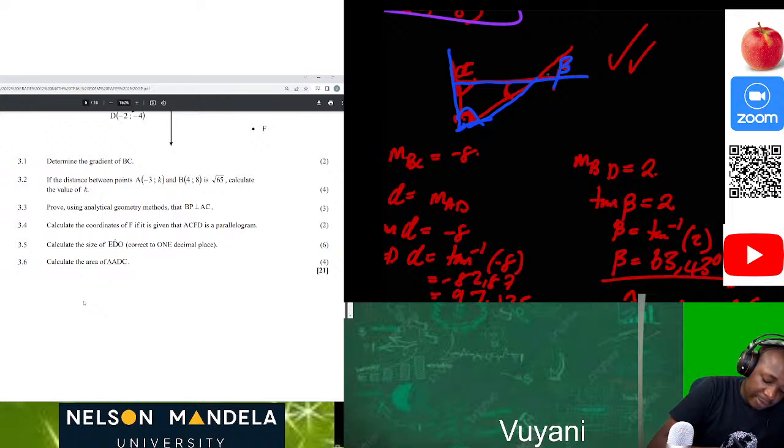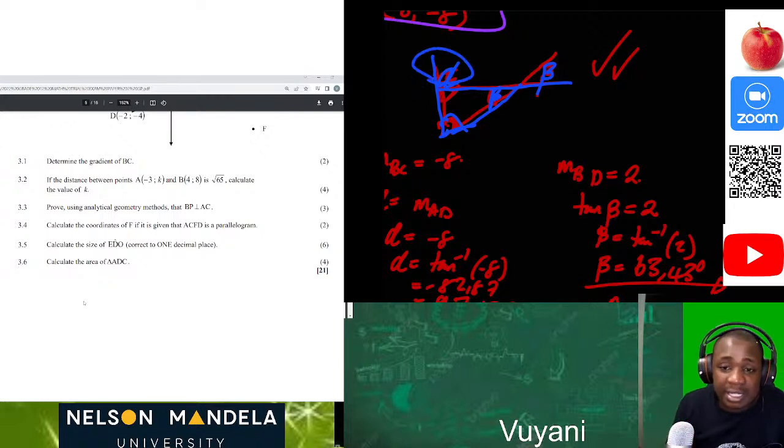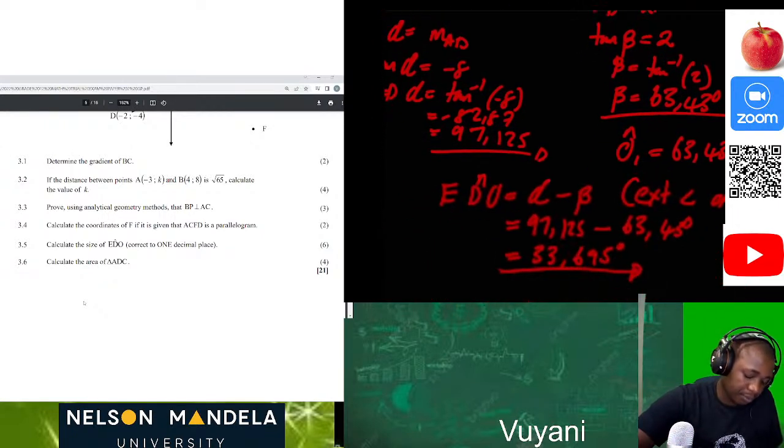So we can actually see that beta and beta here will be the same. Why? Because they are vertically opposite angles. Then we have alpha here. You could have calculated this initial angle, or you can say that this angle plus this angle is equal to this angle. Why? It's the exterior angle of a triangle. Then still you'll be able to get your solution.